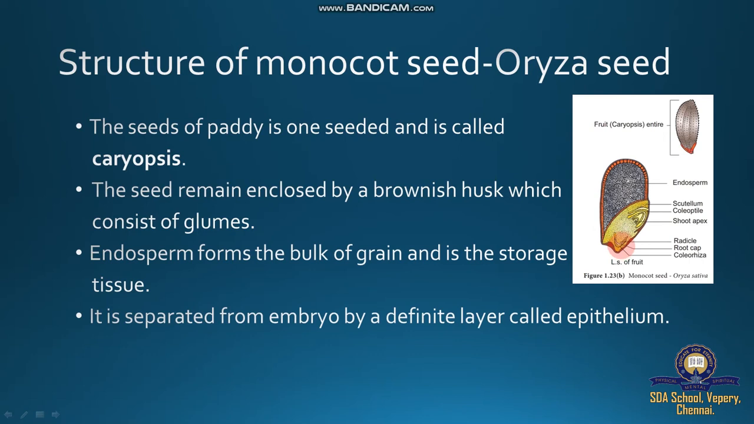So coleorhiza, coleoptile, then scutellum, the shield-shaped part, then epithelium separates the endosperm and cotyledon. The grain is covered with a brownish husk which consists of glumes. Some days they ask what is glumes. Then this one-seeded paddy seed is called caryopsis.